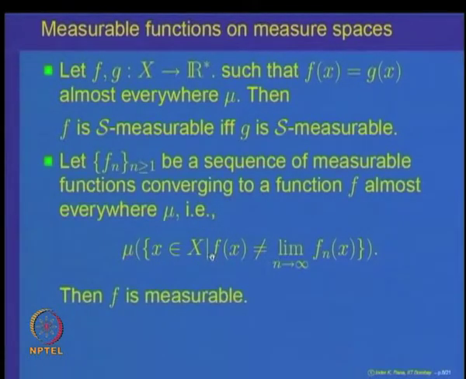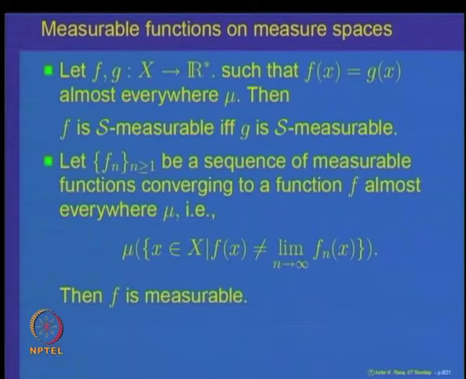Just now we proved that if a sequence f n of measurable functions converges to f, then f is measurable. And now we are saying that if the f n's are defined on a complete measure space and f n converges to f almost everywhere, even then this property remains true. So basically the idea is the same as before. Let us look at how one writes a proof of this statement.